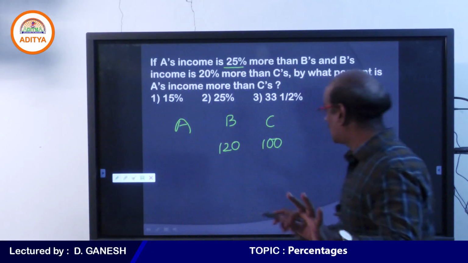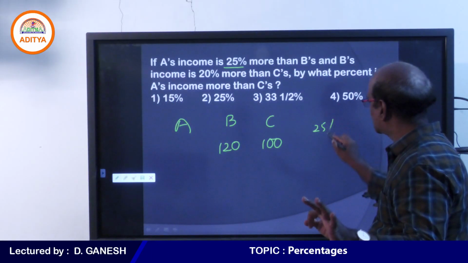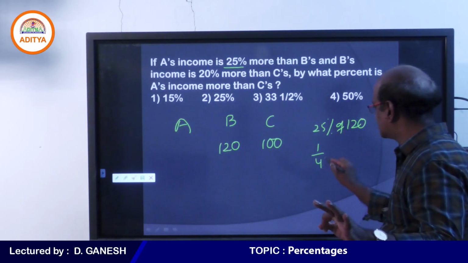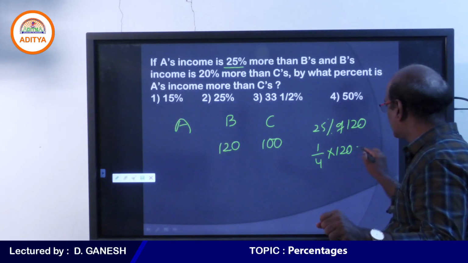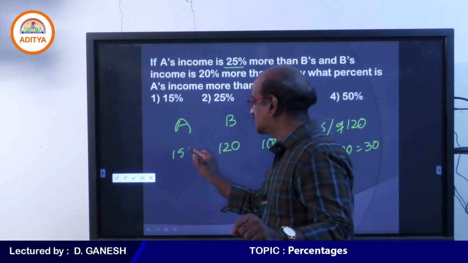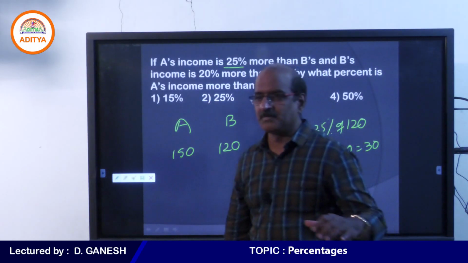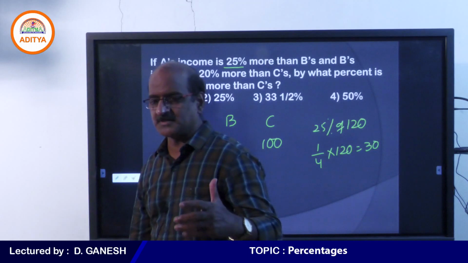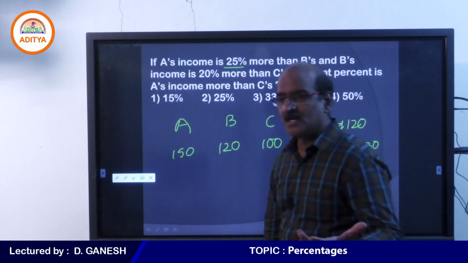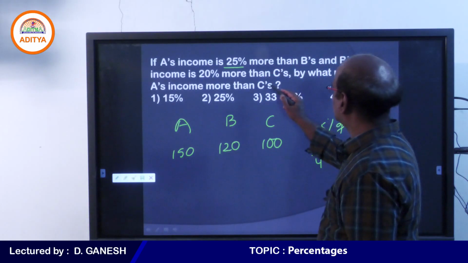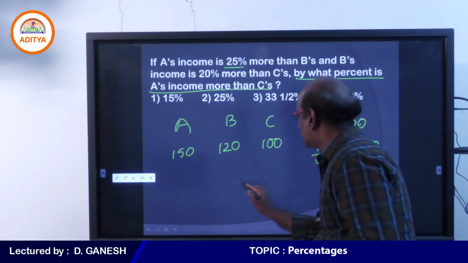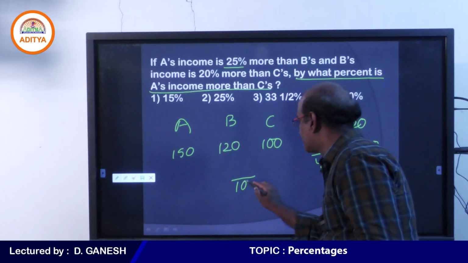How do we know that, my dear students? 25% is 1 by 4. 1 by 4 of 120 is 30. 120 plus 30 is 150. You understand that? Because A is 25% more than B. Now the question is, by what percent is A's income more than C's?